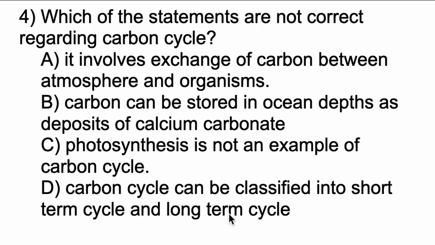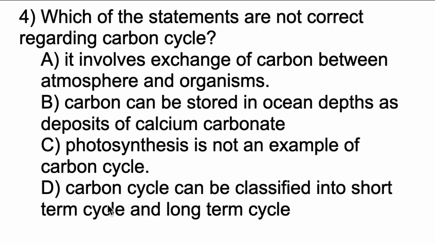So those carbon materials are called fossil fuels. So when burnt, that produces carbon dioxide. Okay, when coal is burnt, then that produces carbon dioxide. So those are examples of long term cycle. Why long term cycle? Because it will take a very long time to get into atmosphere back again.